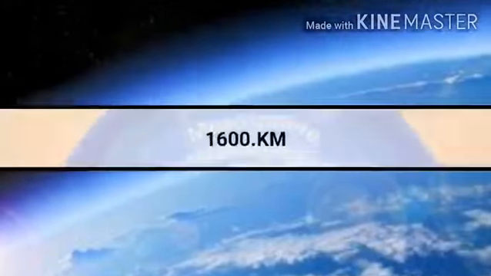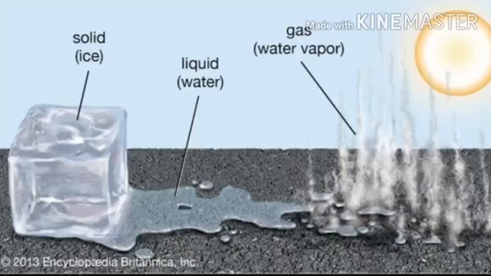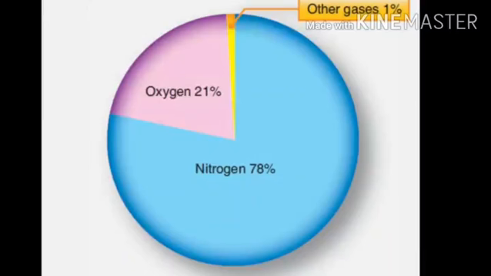We cannot see the atmosphere with our naked eyes. It is colorless, odorless and transparent. Atmosphere is made up of different gases, water vapor, dust particles, smoke, salt, microorganisms, etc. There are solid, liquid and gaseous components in the air. Atmosphere contains 78% nitrogen, 21% oxygen and 1% other gases.